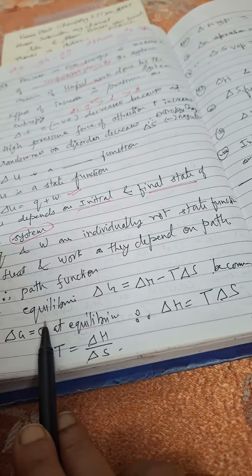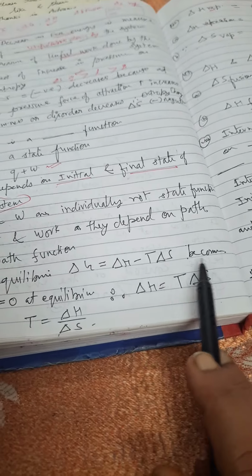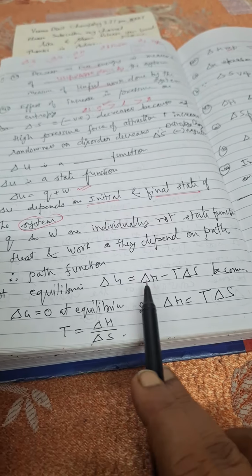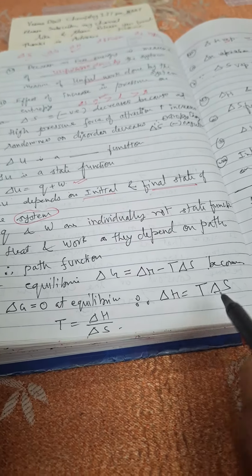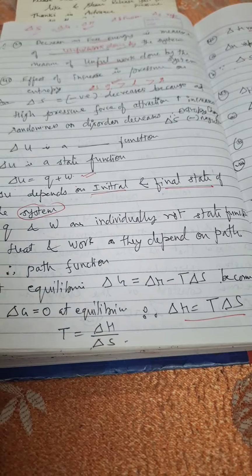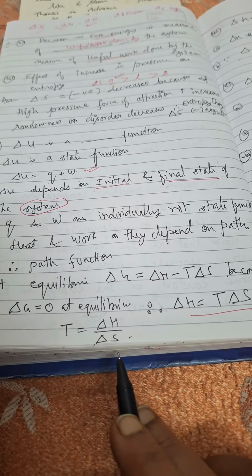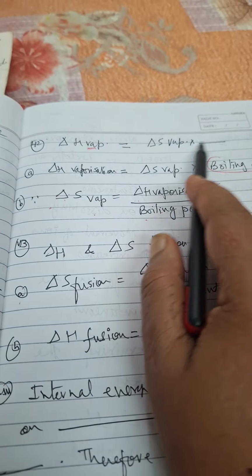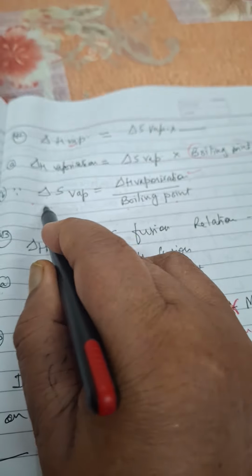Now at equilibrium, delta G is equal to delta H minus T delta S. Because delta G is 0 at equilibrium, delta H will be equal to T delta S. Now T is equal to delta H divided by delta S. Now delta H vaporization is equal to delta S vaporization multiplied by what? So actually you should know about this.